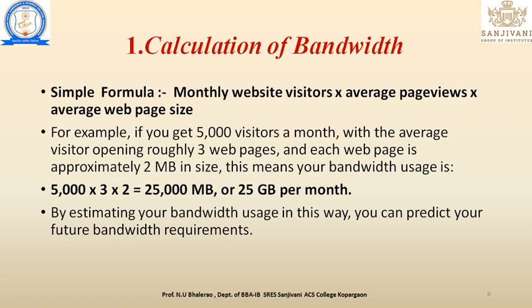We put these numbers into the simple formula: monthly website visitors are 5,000, average page views is 3, and average web page size is 2 MB. So 5,000 times 3 times 2 is equal to 30,000. Sorry, 5,000 into 3 into 2 is equal to 25,000. 25,000 MB is the total data usage, which is nearly equivalent to 25 GB per month. This is the calculated bandwidth of our example website.